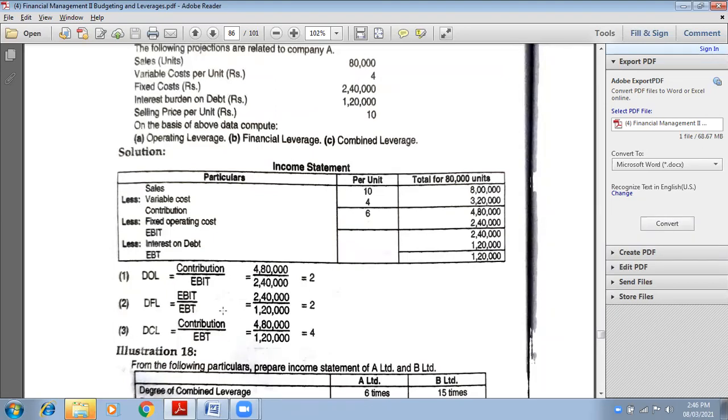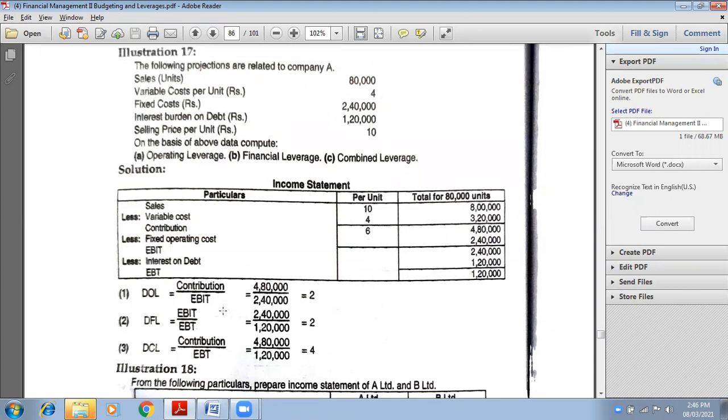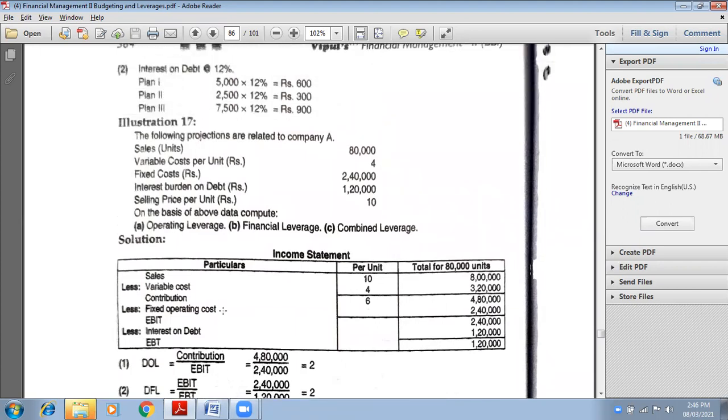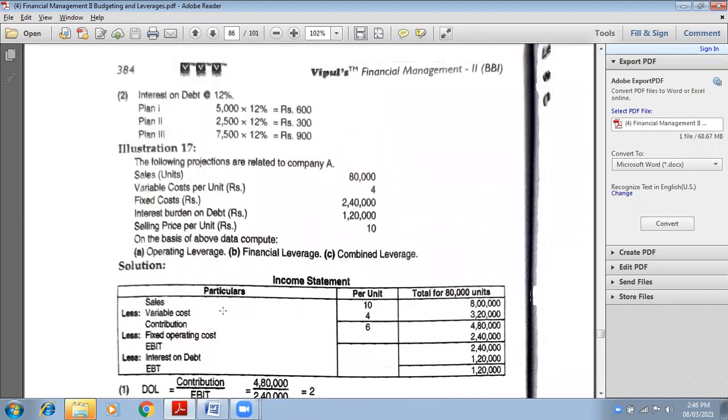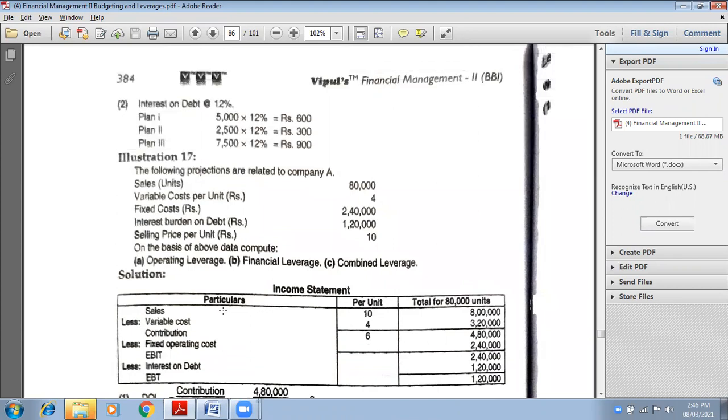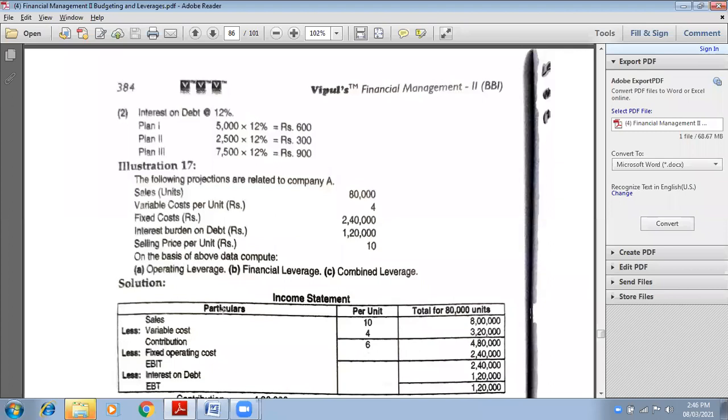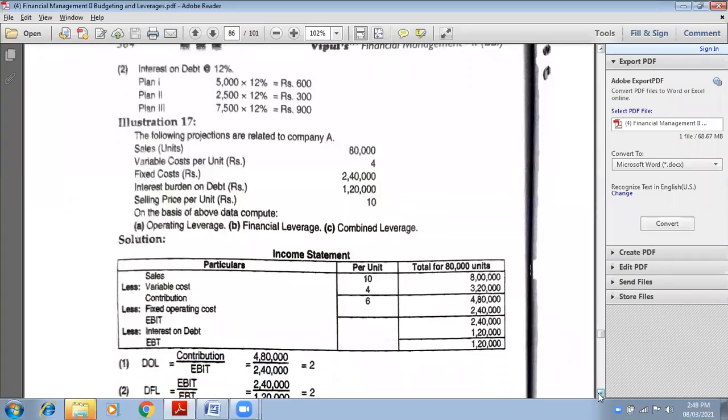By now, you must have been familiar with all the formulas. Now you are confident enough with all the formulas of leverages. Come on, do it and tell me your answers. I'm giving you 5 minutes. Do it and let me know what your answers are. We will check them.